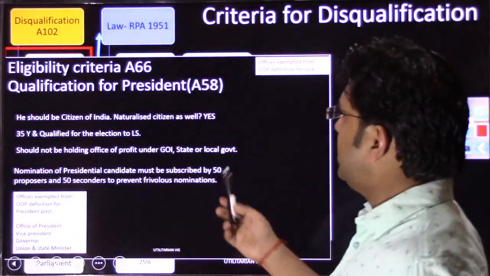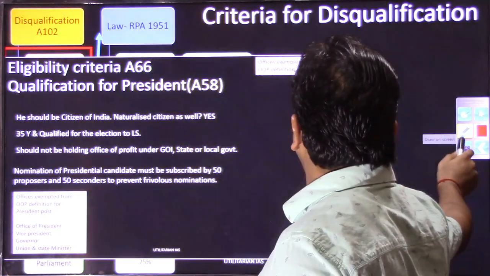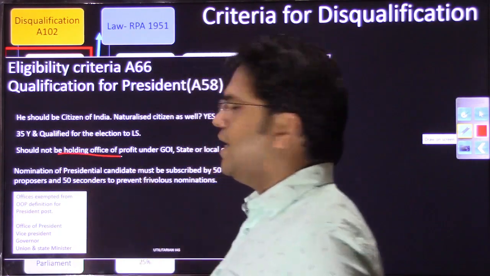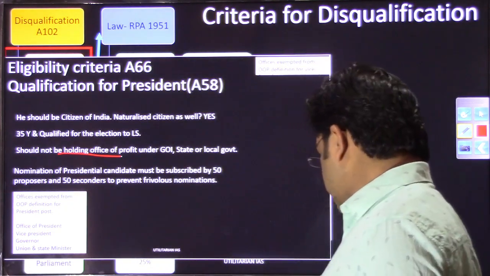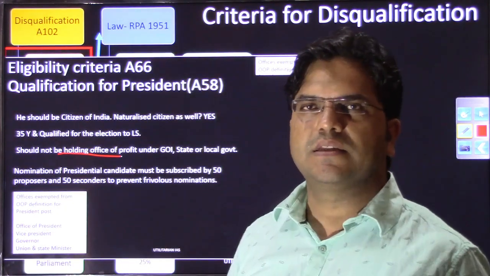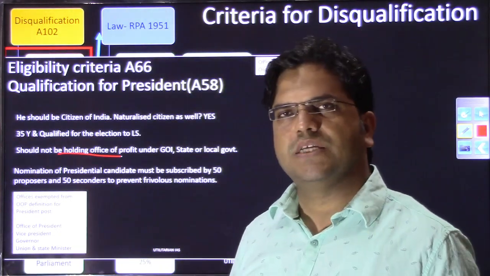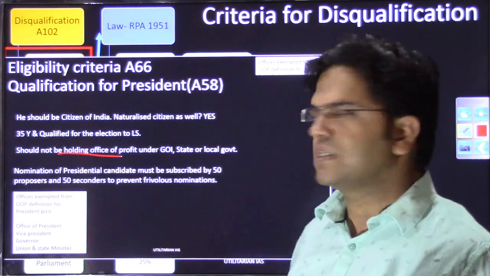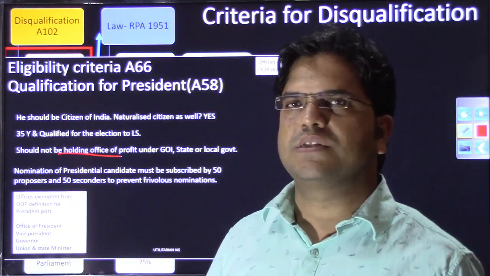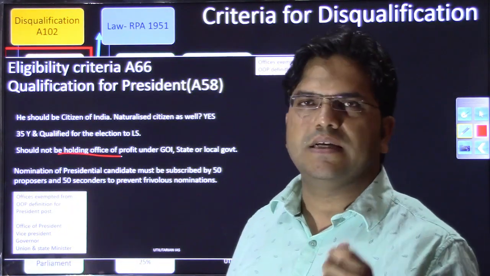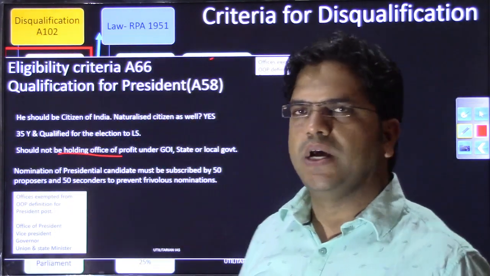Similar thing you would have seen while we were discussing the eligibility criteria for president under Article 58, that he should not be holding any office of profit under the government of India or state or local government. So by now you would have understood why these people, president, vice president, governor, member of parliament and member of legislative assemblies are not allowed to hold that other office, because it will create a hurdle in the independent functioning as president, as member of parliament, as member of legislative assembly.